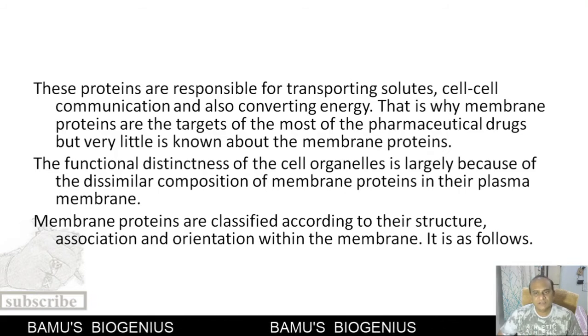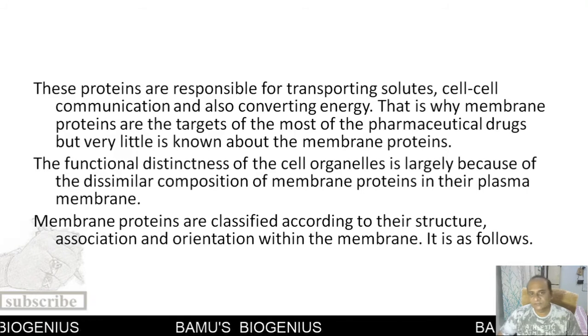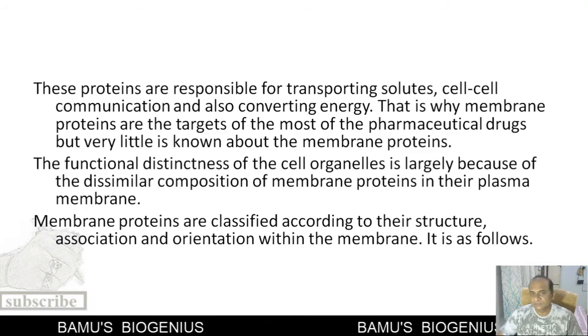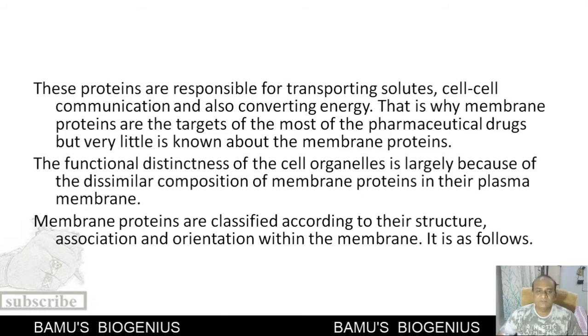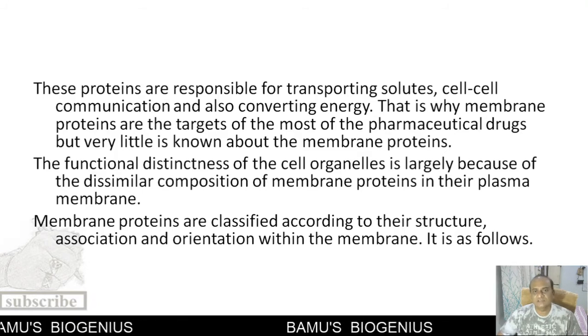Then various types of proteins are involved in the formation of energy. For example, the chemical energy that is present in the food is converted into a storage form of chemical energy. Such a transfer of energy, or we can say the storage of energy, is carried out with the help of proteins.